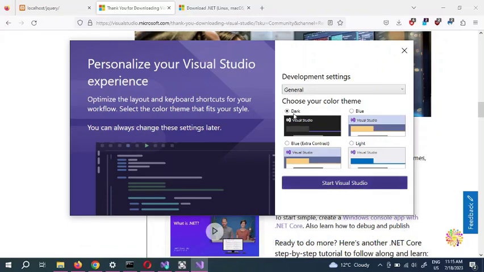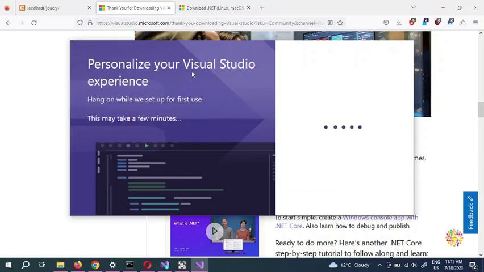You have the option of choosing dark, blue, or light. It's up to you, whichever you like. So we're going to choose, for example, this light one. That's a theme. Whichever theme you like, you can set it here. Then your Visual Studio is going to take off and fire up.